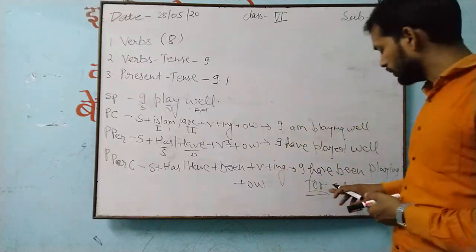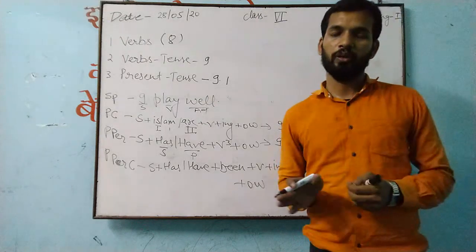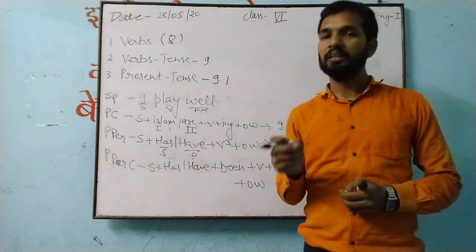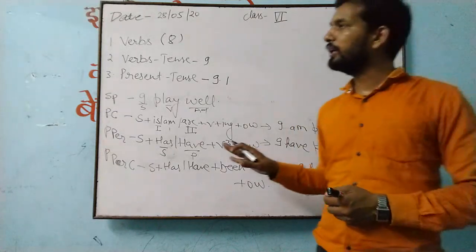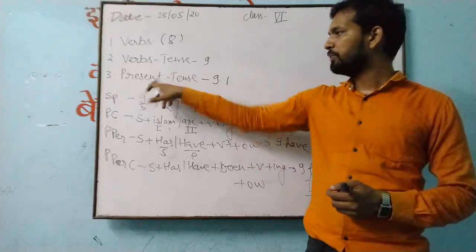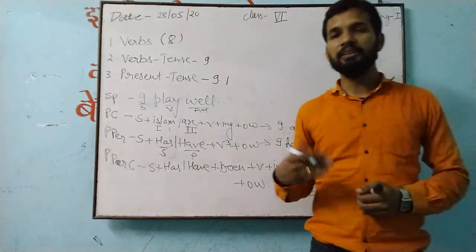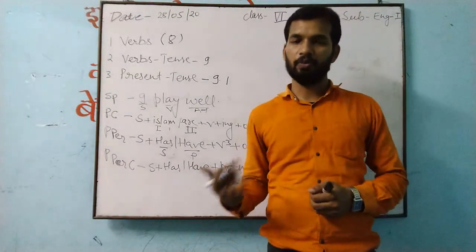Understand that? So this is the difference between since or for only. When you are getting a point of time, then you use since, otherwise you use for. So this is about that. In your exercise, in your present tense 9.1, you will get a few sentences only. Those sentences you have to change into present continuous and present perfect continuous.